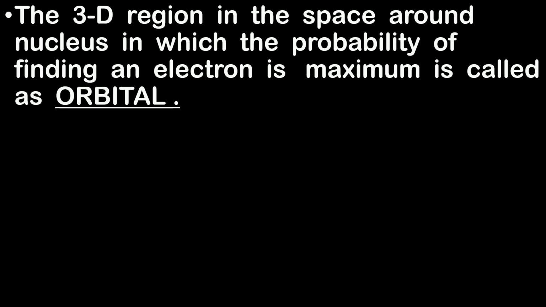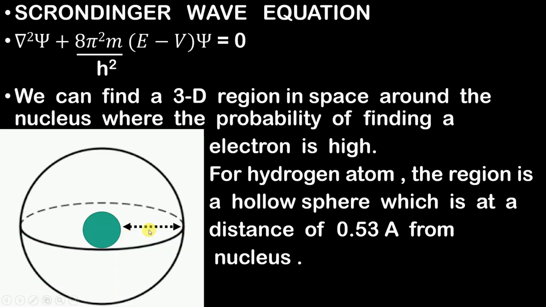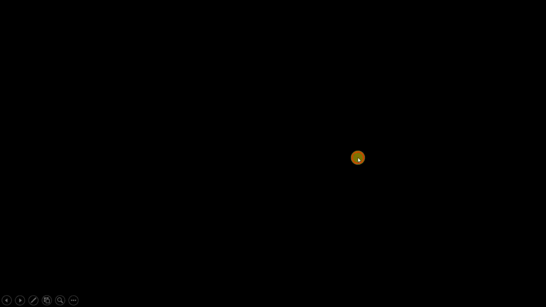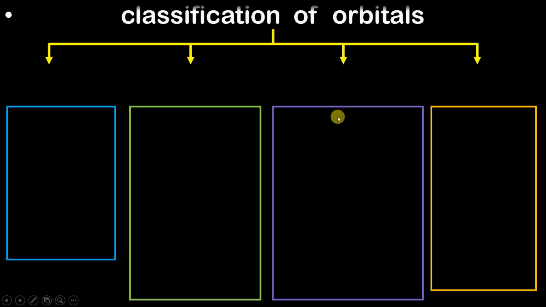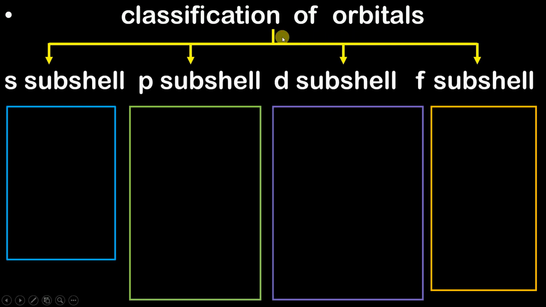You cannot find the accurate position of an electron, but at least we can find a region where the electron might be present. With the example of hydrogen, he said that there is a sphere at a distance of 0.53 angstrom on which you can find the electron. In this way, the orbitals are classified into four main types. The first is S subshell, the second is P subshell, the third is D subshell, and the fourth is F subshell.